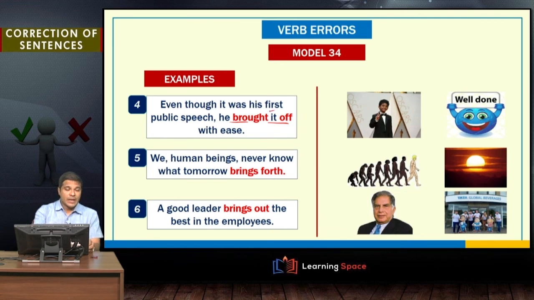Please notice the object here, that is "it," and it is a pronoun. As you may probably remember, "brought" is the verb, it is followed by the object which is a pronoun, and then followed by the particle. Whenever you have a pronoun as an object in phrasal verbs, this should always be the form that it should take.